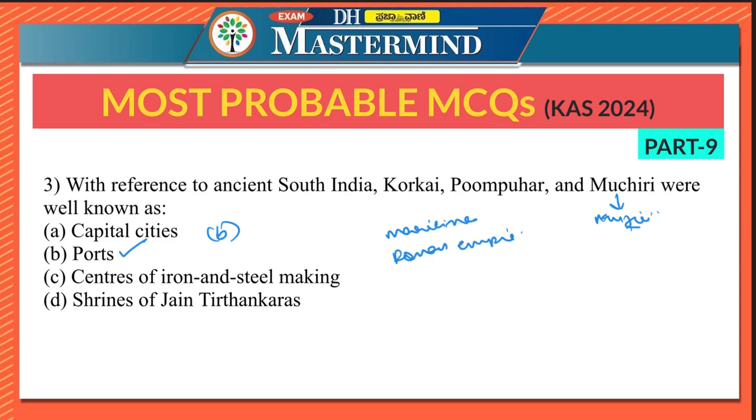Korkai was the early capital of Pandyas. This was the earlier capital of Pandyas and a major port as well. Pumpuhar is also known as Kaveri Pattinam, and it is a port city of Cholas. Muchiri or Muziri was a major port in Kerala. So the right option is ports. This question can come as it is. So put 3 stars to this question.